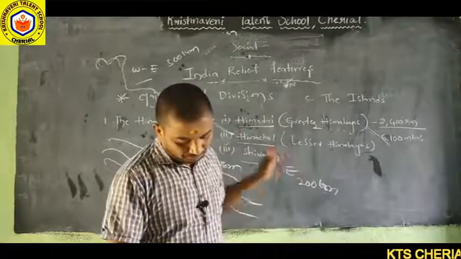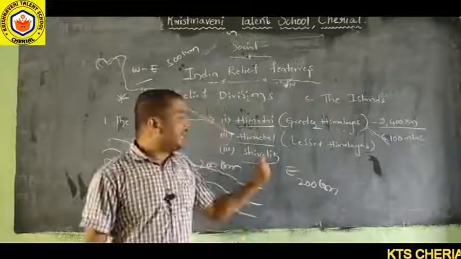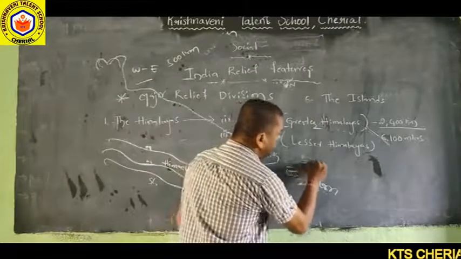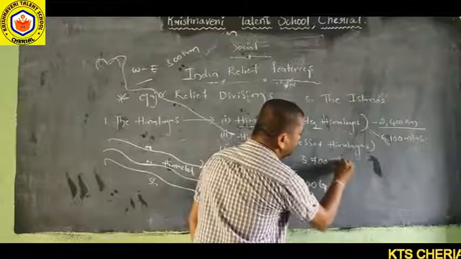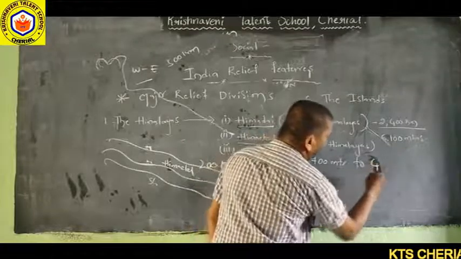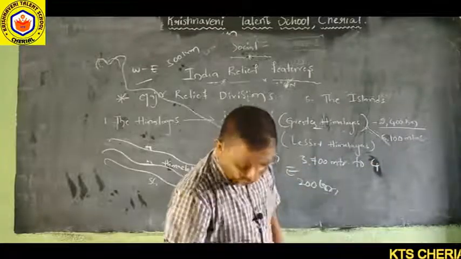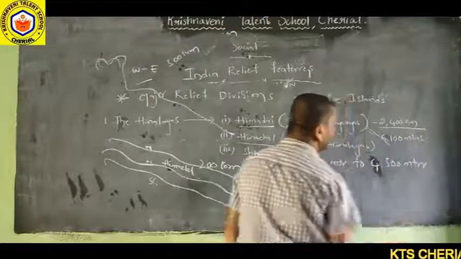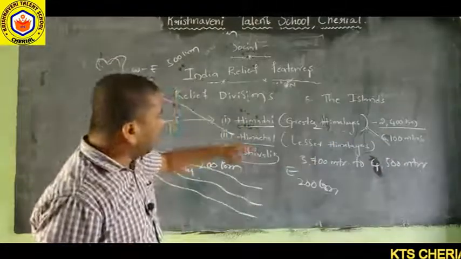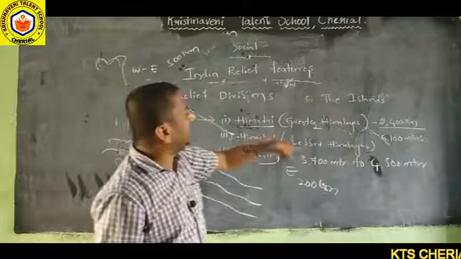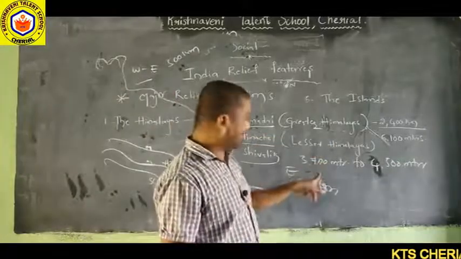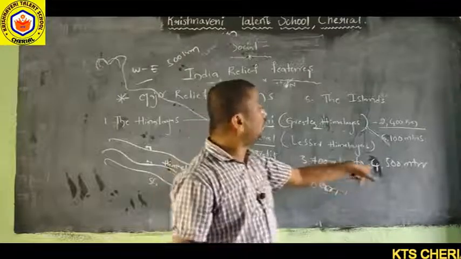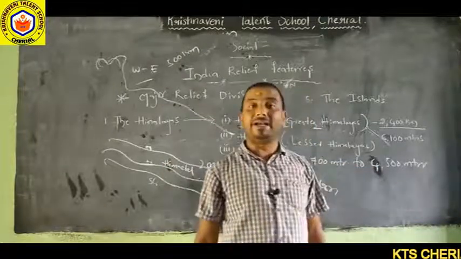Now, in this compressed rock range, the height is 3,700 meters to 4,500 meters. The elevation of Himachal or Lesser Himalayas from sea level is 3,700 meters to 4,500 meters.